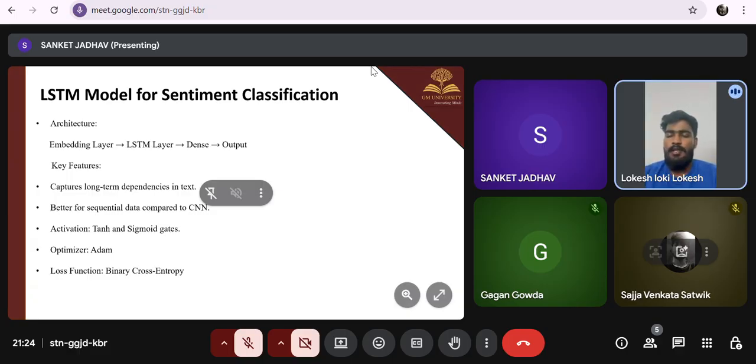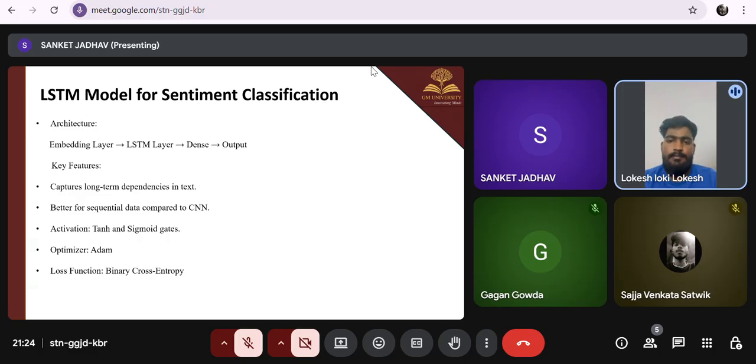LSTM model for sentiment classification. Here we used an LSTM model for classifying sentiments. The architecture goes like this: embedding layer, then an LSTM layer, followed by a dense layer, and finally the output. LSTM is great because it captures long-term patterns in text and works better than CNN for sequential data like sentences. It uses tanh and sigmoid activation, the Adam optimizer, and the binary cross entropy loss function.